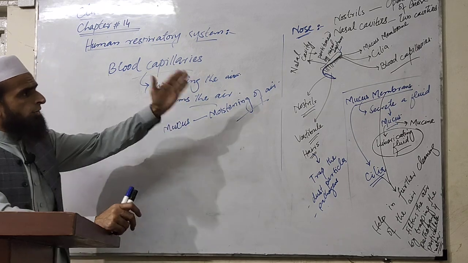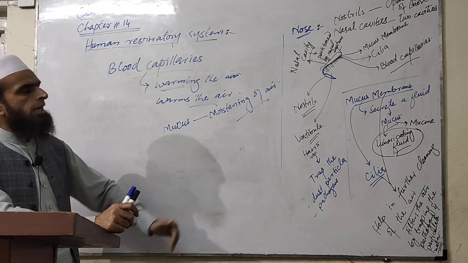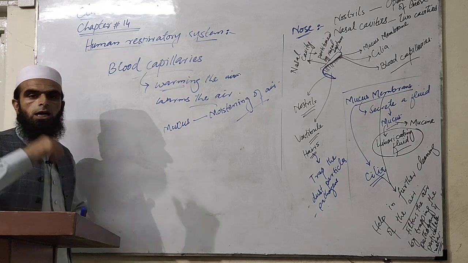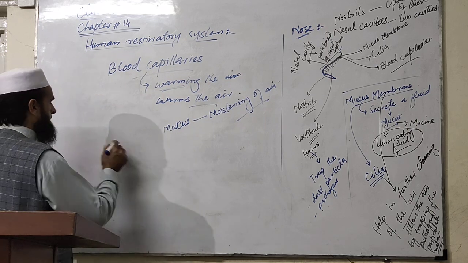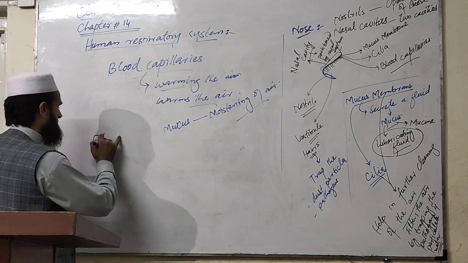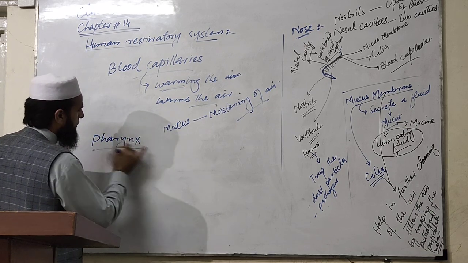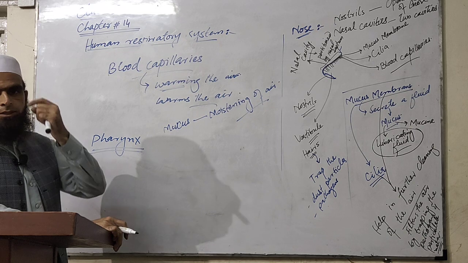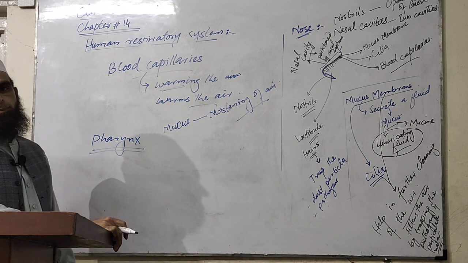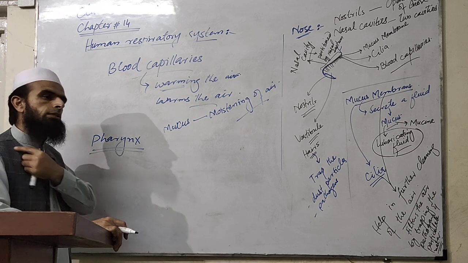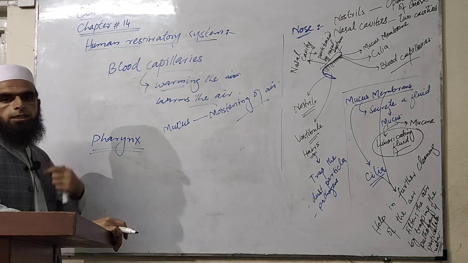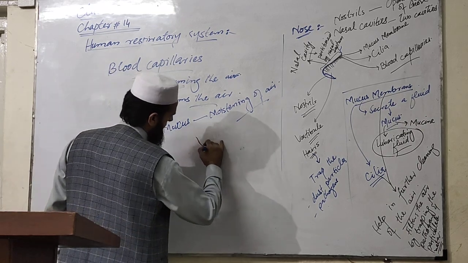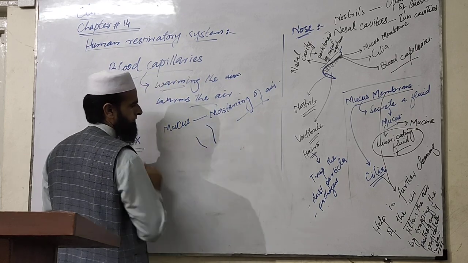So this is about the different parts, structure of the nose, and the roles performed by different parts of the nose. The second part of the upper respiratory tract, as has been told, is the pharynx. Now the pharynx is a very important part which is connected to the nasal cavities, the nasal pathway, as well as with the oral pathway, and further behind it there is a connection with the esophagus as well as the trachea or the air passageway. So this is an important part.